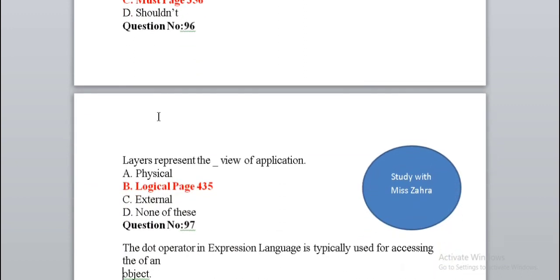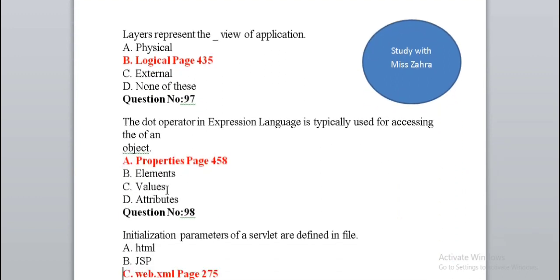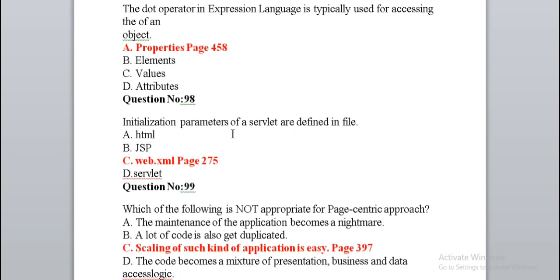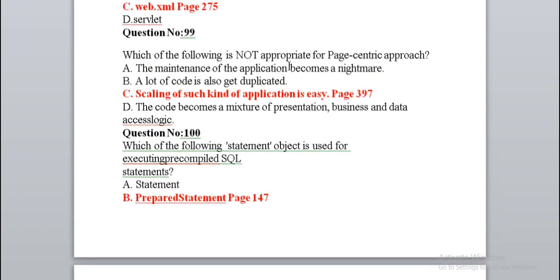Dash layer represents the view of application logical. The dot operation in expression language is typically used for accessing the properties of the object. Initialization parameters of servlet are defined in file web.xml. Which of the following is not appropriate for page centric approach?